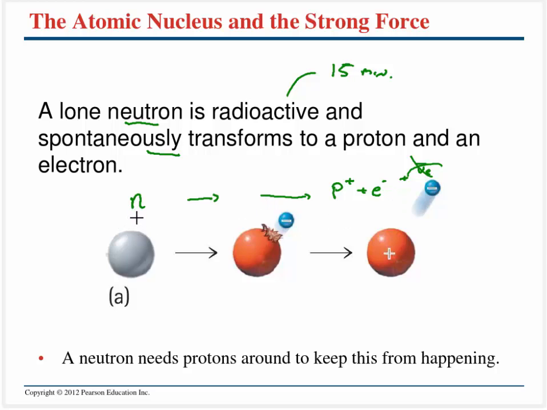Keep in mind that if you were to take a look at the masses, you could say to yourself, wait a minute here, these don't add up. The mass of the neutron is not the mass of the proton plus the mass of an electron. And you're right, some of that mass does go into energy. It's going to go into kinetic energy largely of the electron as the electron spits off in that direction. Also keep in mind that momentum is conserved, so the proton is going to slightly recoil in that direction, and the electron is about 1,000 times less massive, so it kind of goes whizzing off in that direction. The proton goes in that direction. So a neutron needs protons around to keep this from happening.